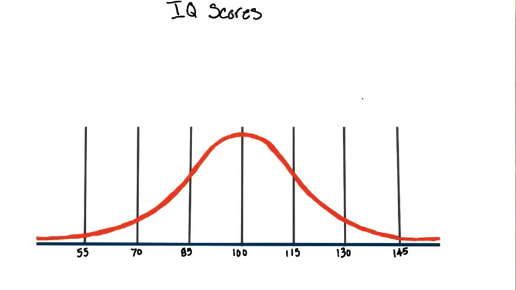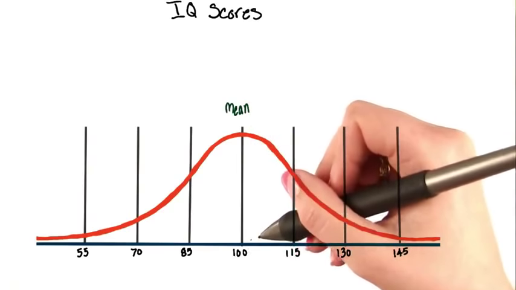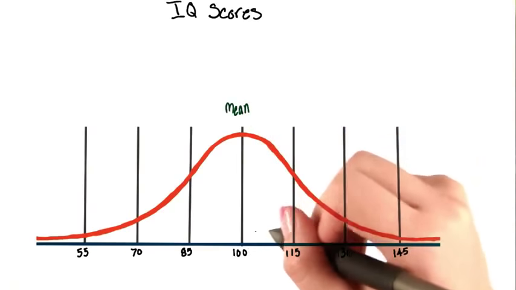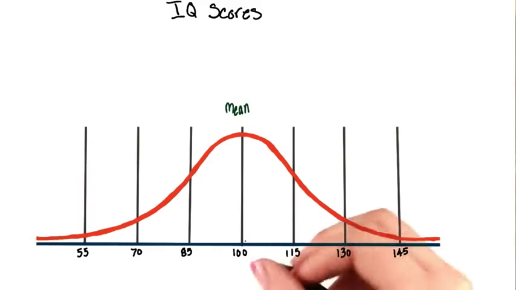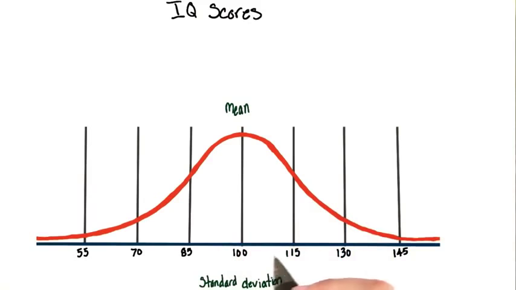Let's look at what IQ scores look like for the entire population. IQ scores are converted to have a mean of 100. Now the standard variation around the mean is 15 points. This standard variation is called the standard deviation. This shows how much the score varies from the mean.